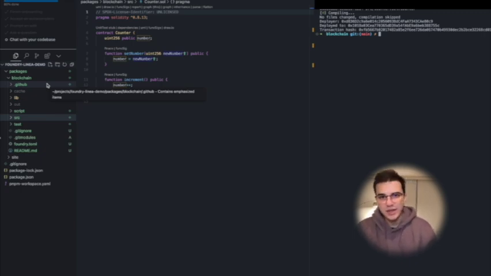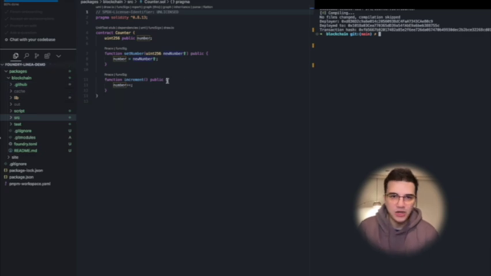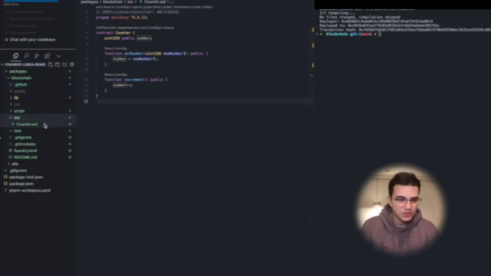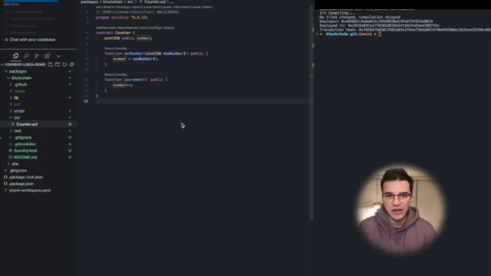Of course, this is a pretty simple example because we are using the contract that we have with the setup of Foundry in this case, but yeah, basically you just have to update that contract and run the forge command that we left you in the description, and yeah, that will be it.